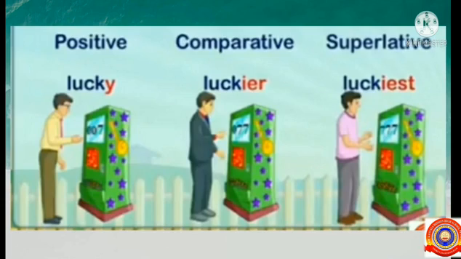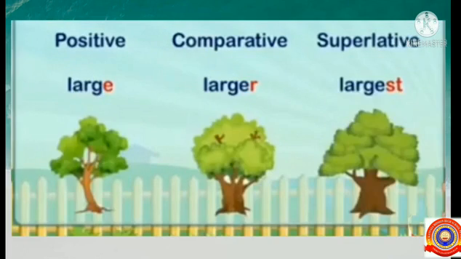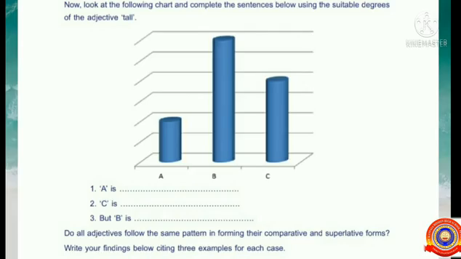For example, lucky, luckier, luckiest. And large, larger, largest. Now, look at the following chart and complete the sentences below using the suitable degrees of the adjective tall. Students, how will you write this? All of you pause the video and try to write this activity.